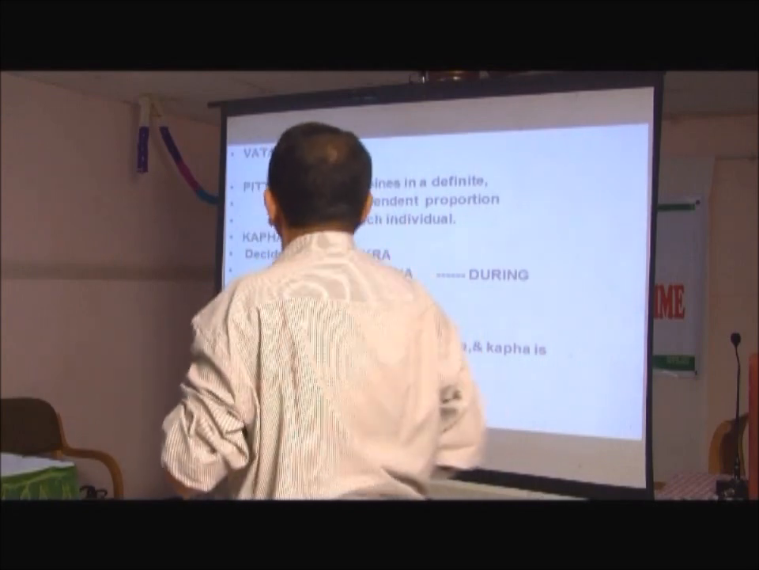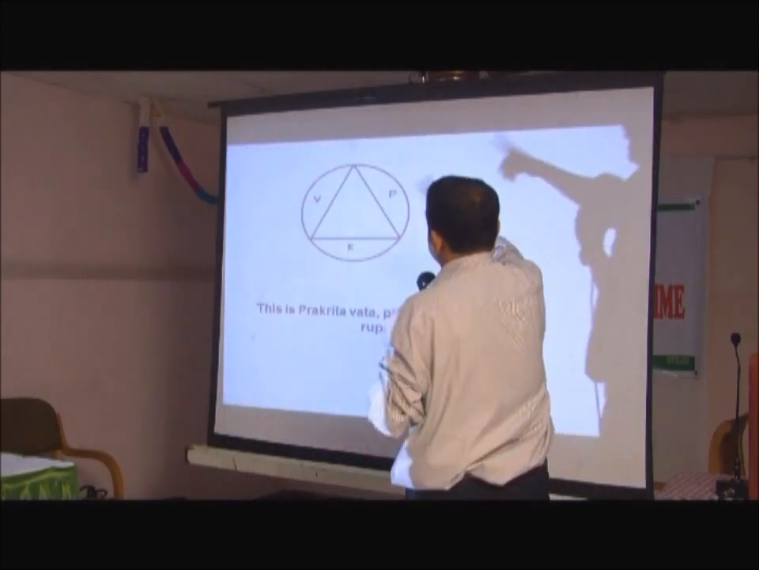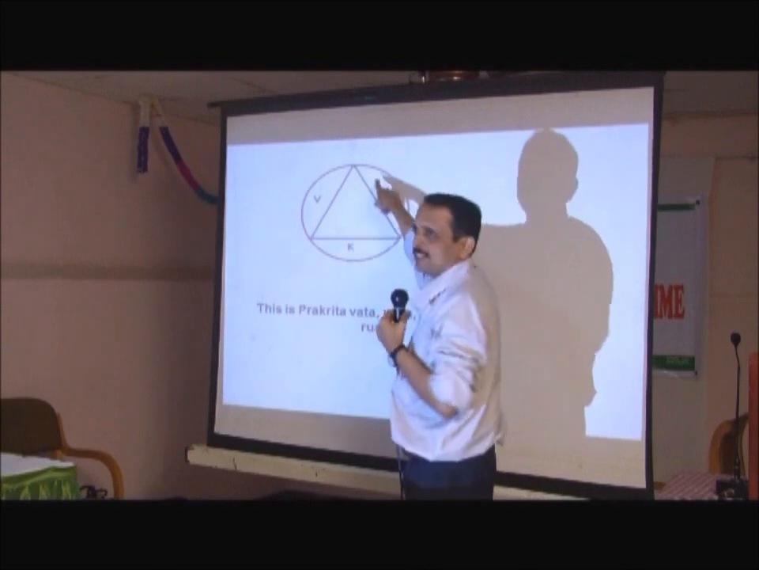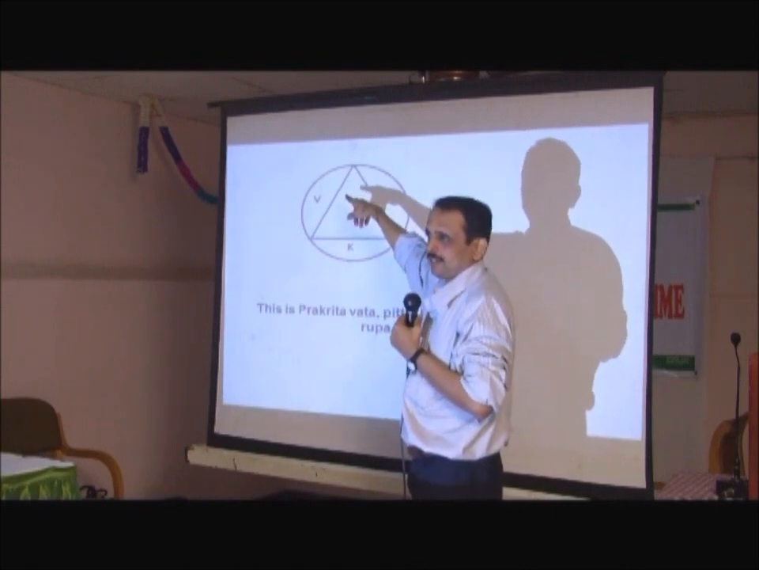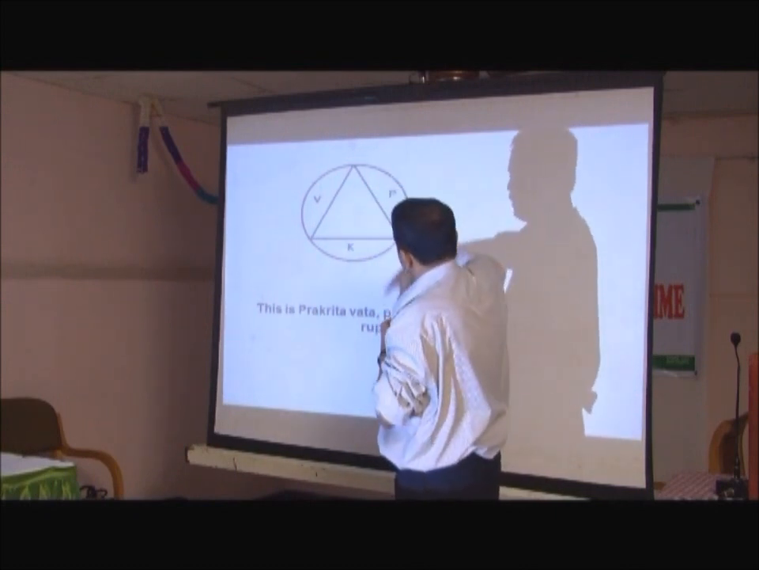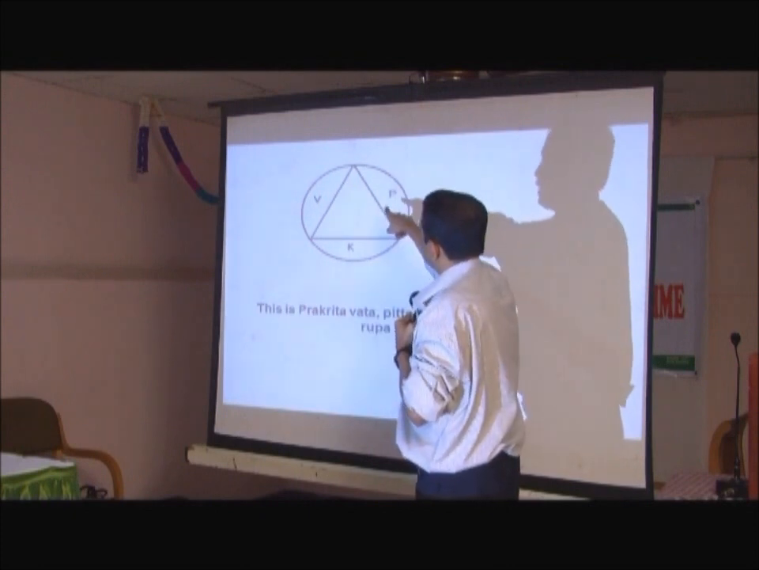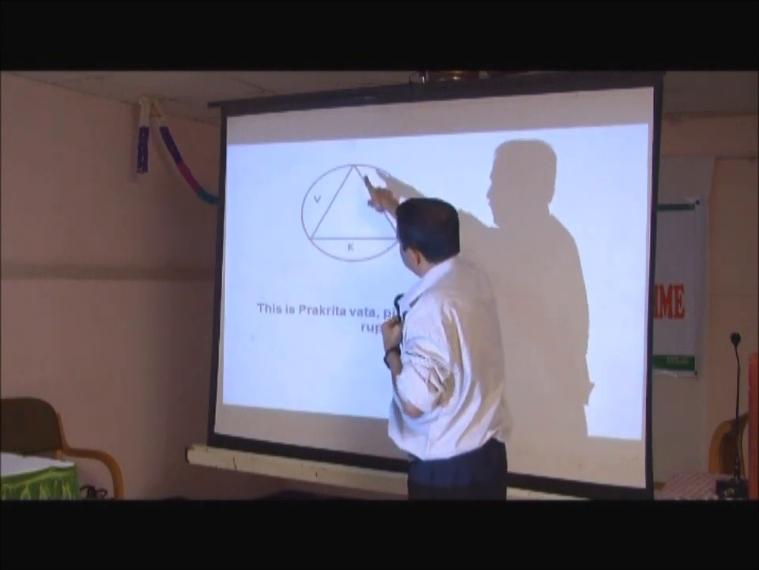Next please. Say, if one circle is there, Vata, Pitta, Kapha are the three angles of a triangle. This is Prakruta Vata, Pitta, Kapha. This triangle. Next please, next.